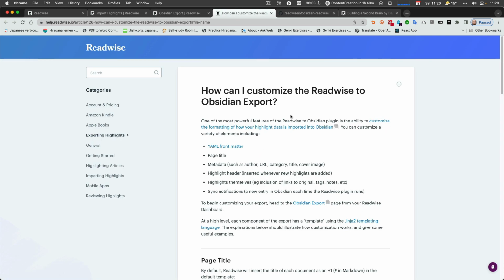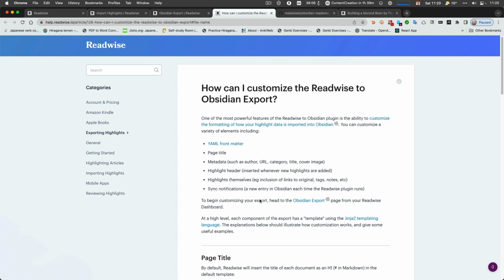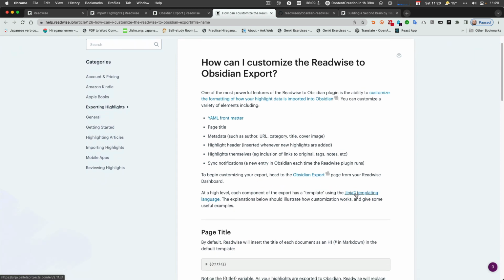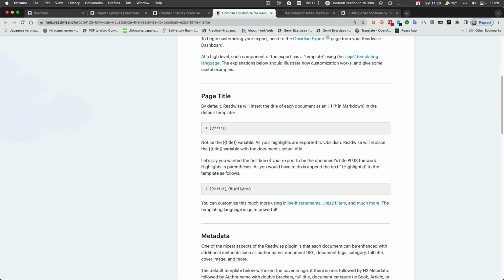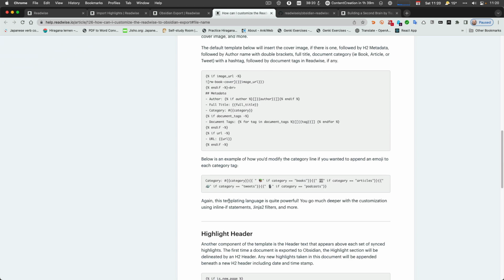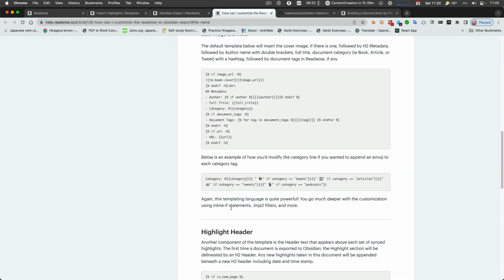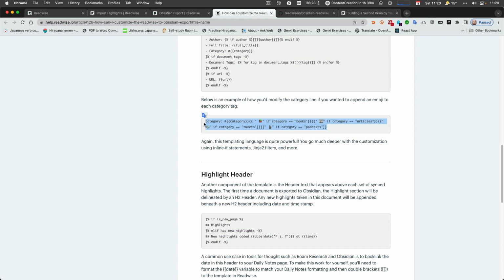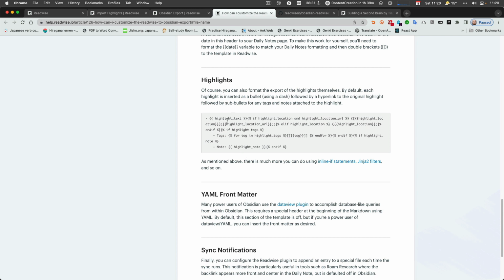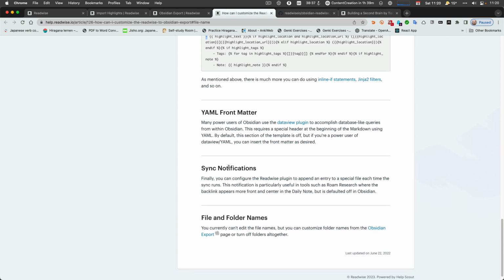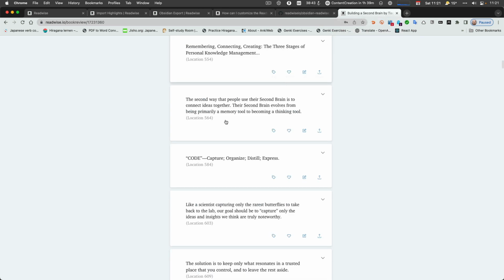So there's, like I said, very good documentation available, and it goes through it. It has some examples in there. It links you to the Jinja 2 templating language, which is another language to learn for templating after Templater and some other derivatives in the plugin. And then you have examples. You have some nice ideas like, okay, you can do categories and you can use icons, for example. And then you have the default, how to create the highlights. And there's a lot more, if you want to go all in, and you can also ask questions in the forums or in the Discord channel.